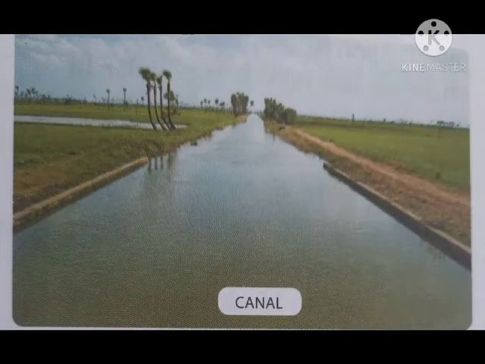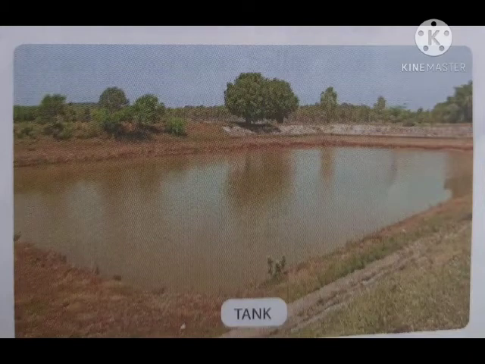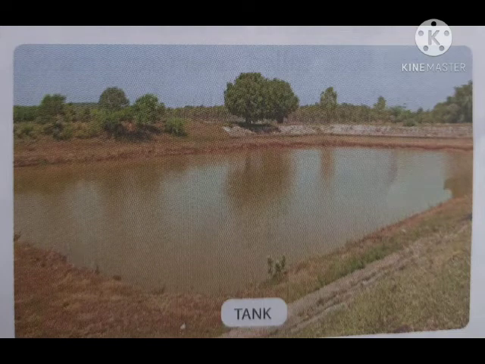Canals. In the northern and coastal plains, small channels are dug to take water from the rivers to the fields. These are called canals. नदियों में से काटकर नहरें बनाकर पानी खेतों तक पहुंचाया जाता है. Tanks. In the southern plateau, the low-lying areas get filled with the water during the monsoon season.